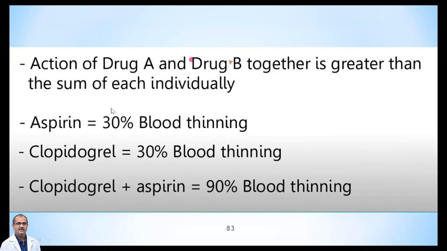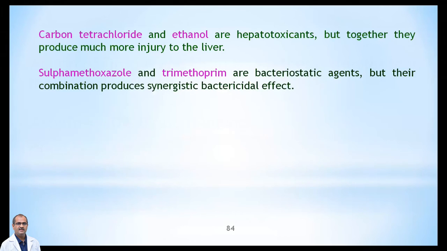Combination of 30 and 30 should have been 60, but instead of 60, 90% action is obtained. That's known as the synergism type. Another example in toxicology is carbon tetrachloride. It's highly hepatotoxic, and ethanol is also hepatotoxic. Both of these are hepatotoxicants, but together they produce much more injury to the liver.